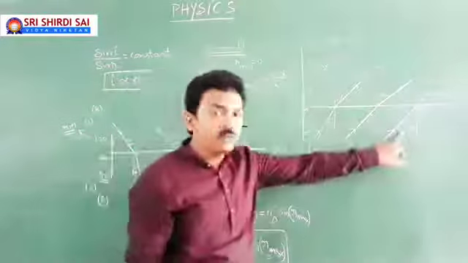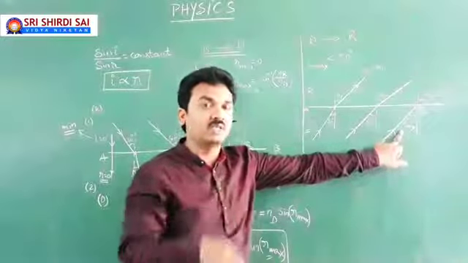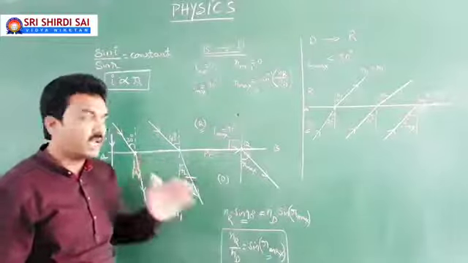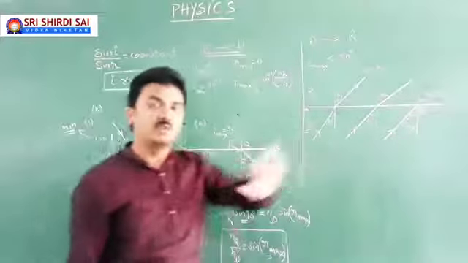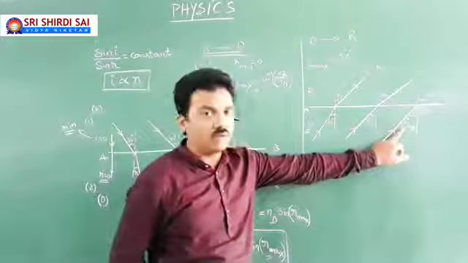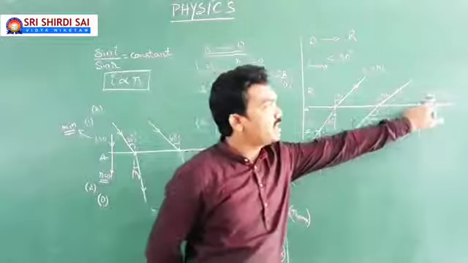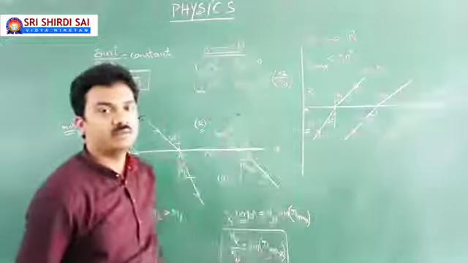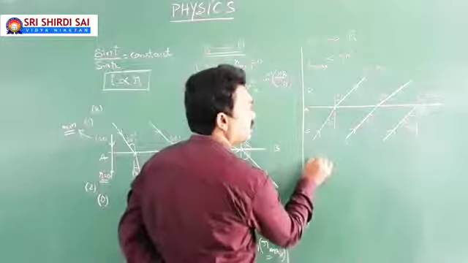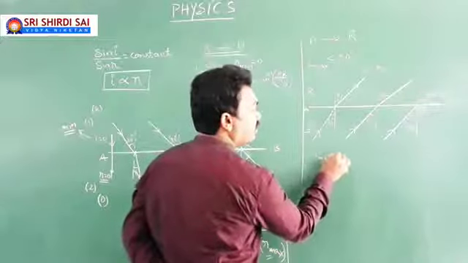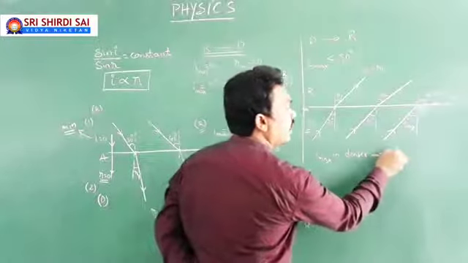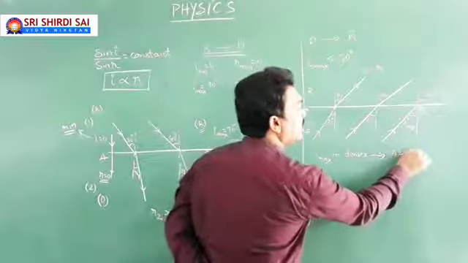This I max will be less than 90. That is what I am telling. You can understand this on seeing this. So the maximum possible angle of incidence in denser medium will be less than 90, and at that maximum possible angle of incidence, the angle of refraction in rarer medium will be 90 degrees. So when I is max in denser medium, then R equals 90 in rarer medium.